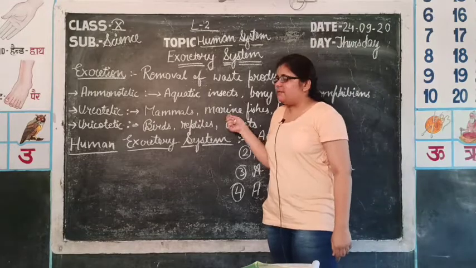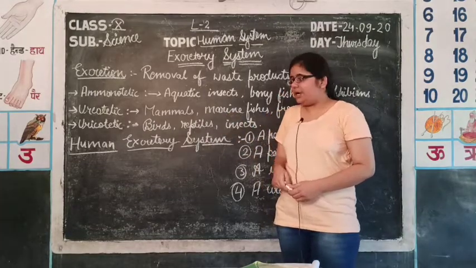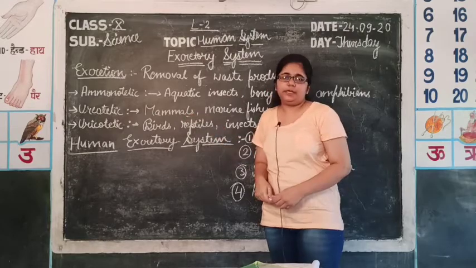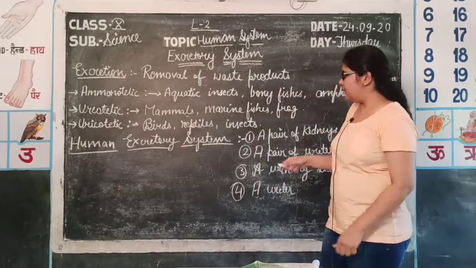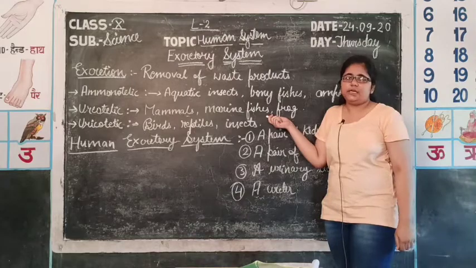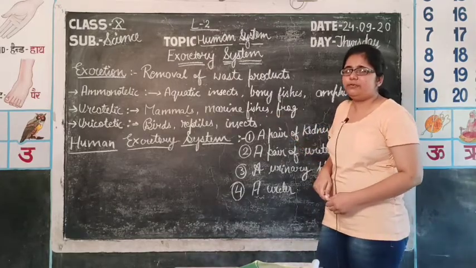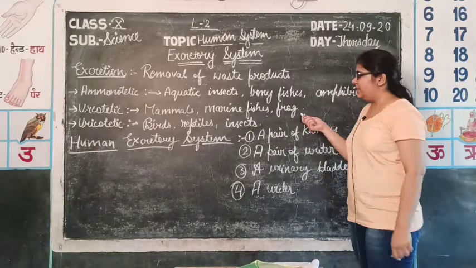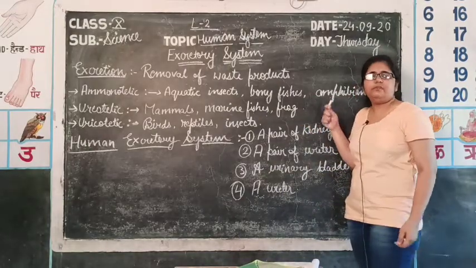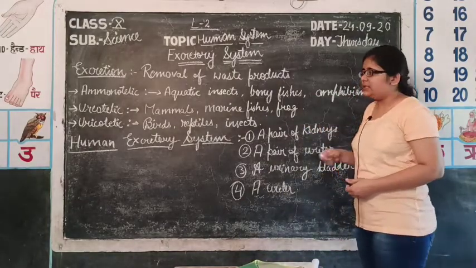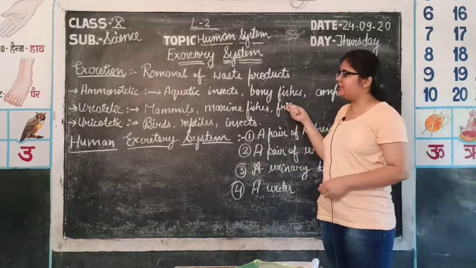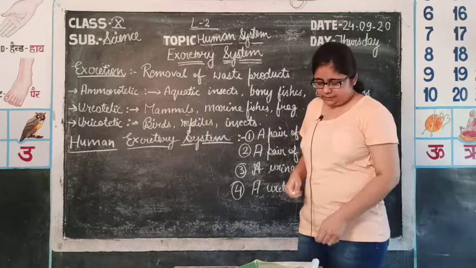The organisms which are included in ureotelic are mainly mammals, the class mammals, to which we humans also belong. Then come marine fishes. Some marine fishes, instead of living in an aquatic habitat, excrete urea. Then the frog, which is an example of amphibians but still excretes urea. So these, you may say, are exceptions of marine habitats.